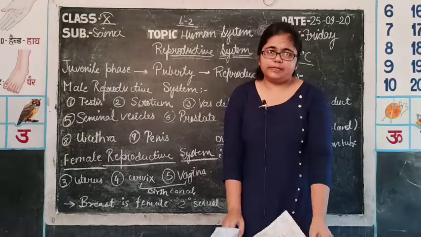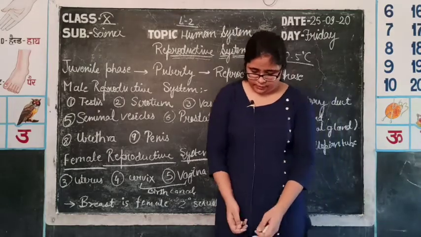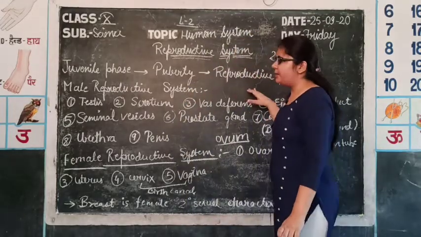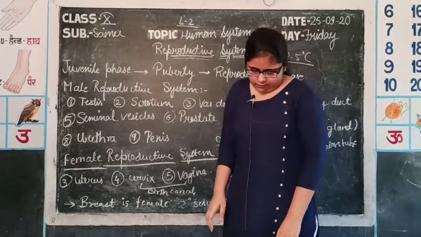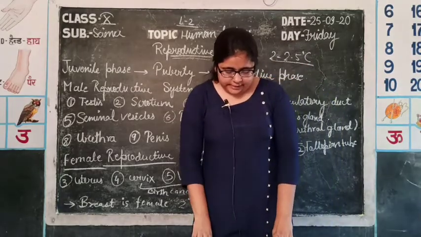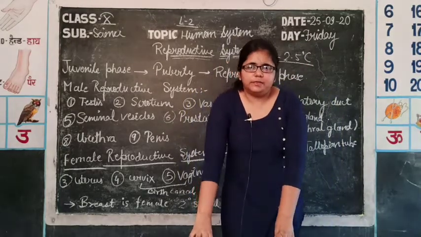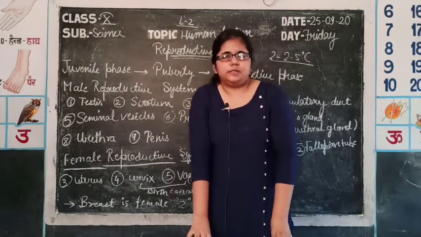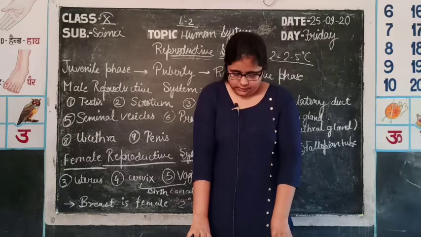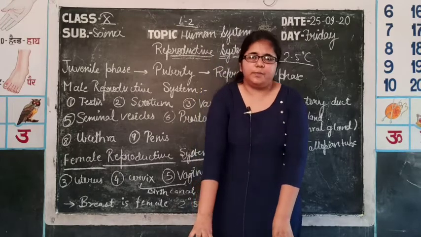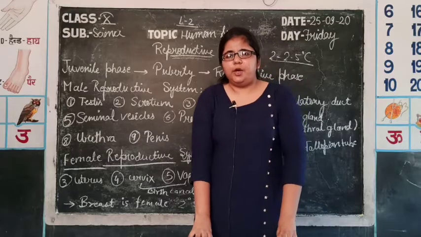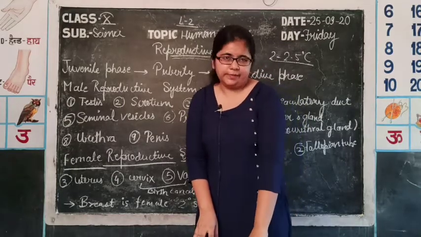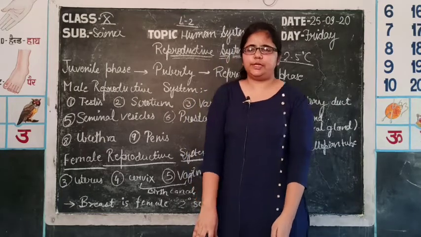So now we will discuss the whole process of reproduction one by one and some basic points about these organs in detail. First of all, in the phases of reproduction, the process which comes is gametogenesis. Gametogenesis is the production of gametes, that is production of sperms in the testis and production of eggs in the ovaries of the female body, which is known as oogenesis.